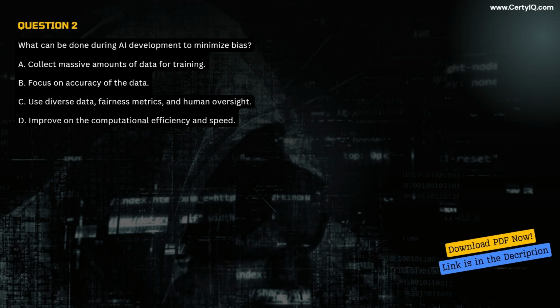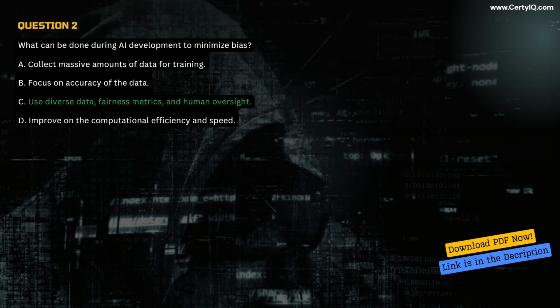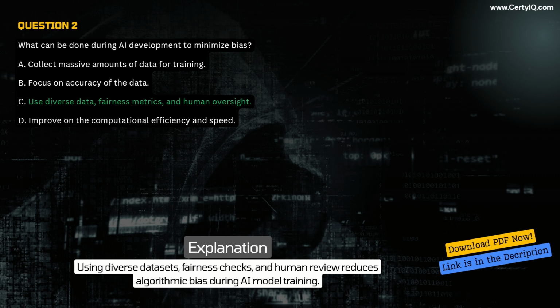Question 2. What can be done during AI development to minimize bias? A. Collect massive amounts of data for training. B. Focus on accuracy of the data. C. Use diverse data, fairness metrics, and human oversight. D. Improve on the computational efficiency and speed. Correct answer C. Use diverse data, fairness metrics, and human oversight. Explanation. Using diverse datasets, fairness checks, and human review reduces algorithmic bias during AI model training.